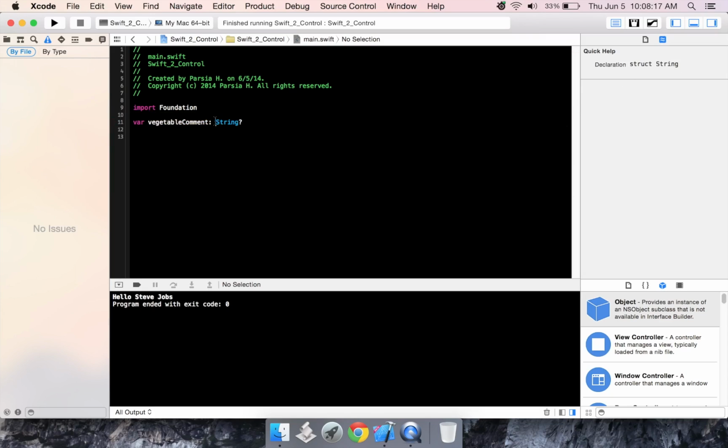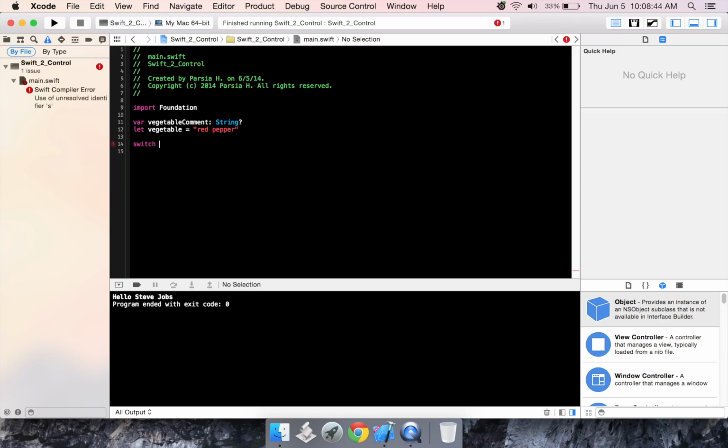Here we're just saying it can have any value we give it. We might want to use this for switch statements that give it a value later, because it doesn't necessarily have one now, but we can't just assign it 0. It's a string. Alright, we're going to create let vegetable equal red pepper.